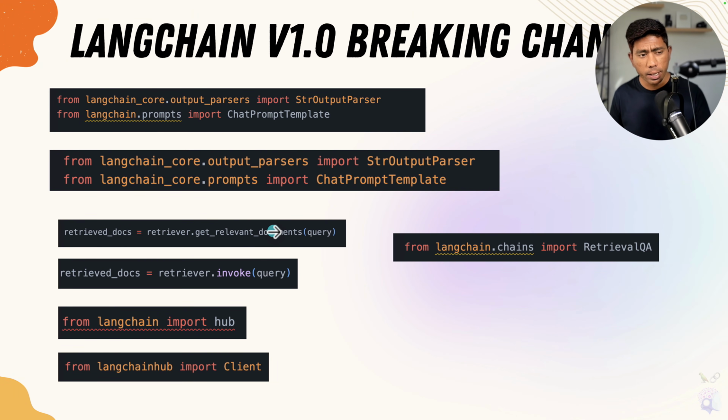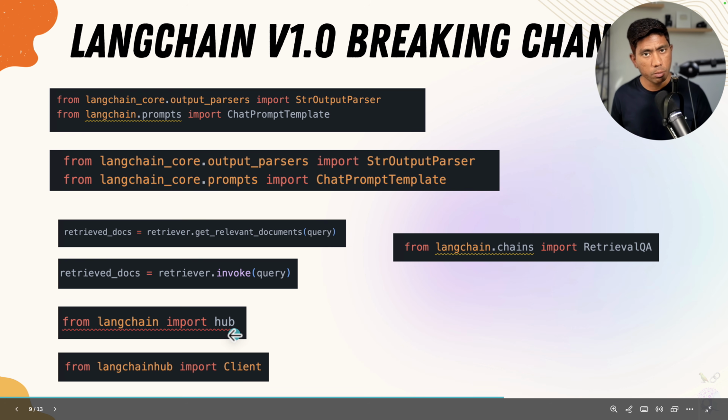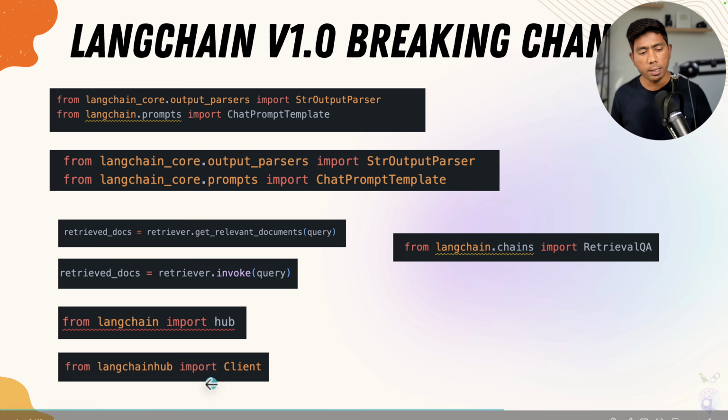So you can see that the breaking changes over here are something like langchain.prompts is now moved to langchain_core.prompts. That's how you can get the chat prompt template moving forward. And then if you're using the retriever, you should be using the retriever.invoke method instead of get relevant documents. So no more get relevant documents. It's just invoke, very streamlined, like how it used to happen with the agents or the LLMs. And similarly, the hub has been moved, as I told you before. Now it has moved to langchain hub.